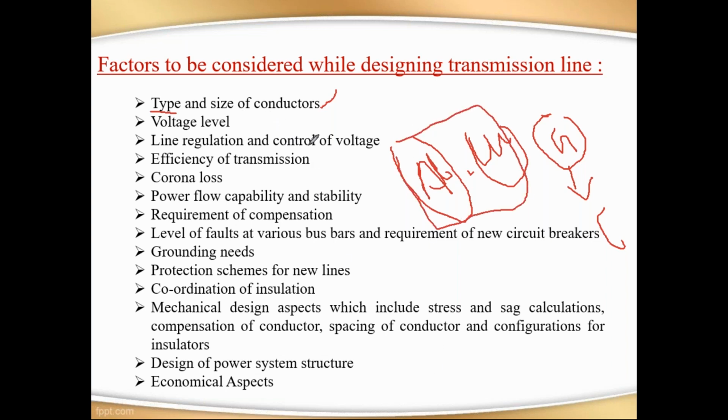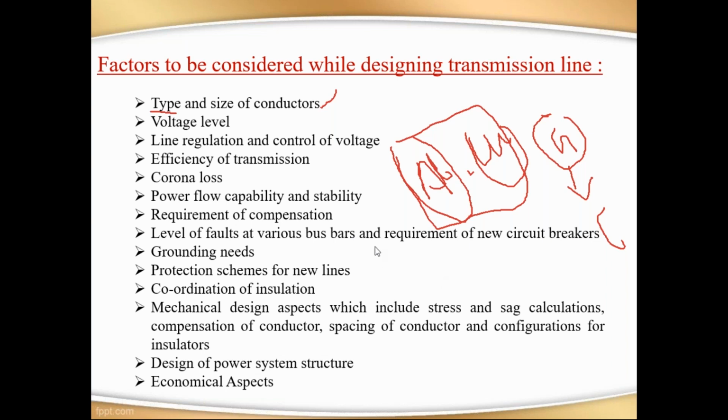And size of conductors. Here the size of conductors plays a vital role. Why? Because I already said there are some losses happening in the transmission line: skin effect, corona effect, ferranti effect, proximity. These are the losses. In that, the major loss occurring in the transmission line is the corona effect.